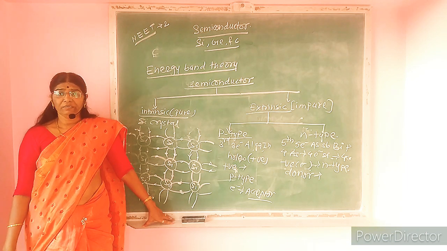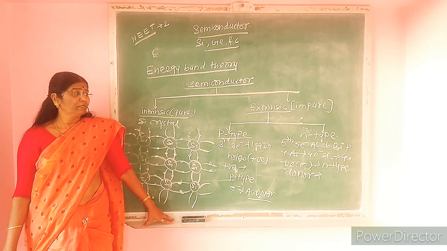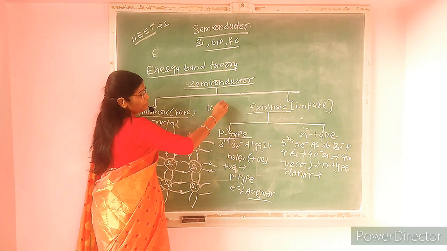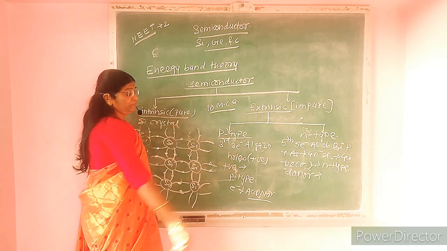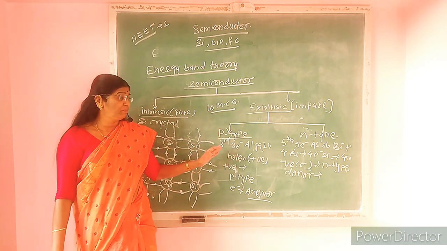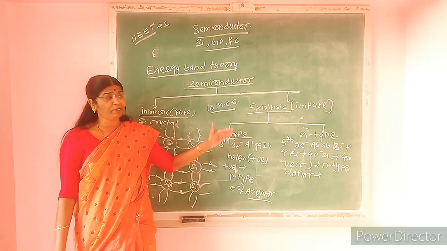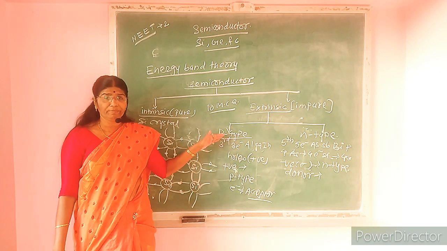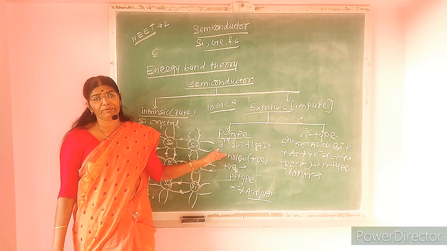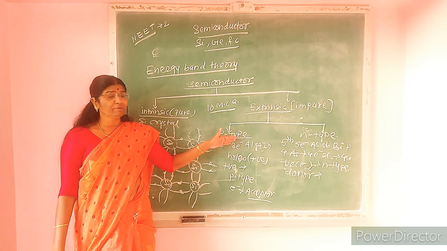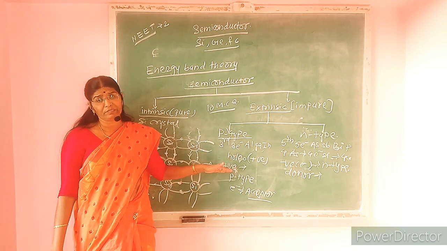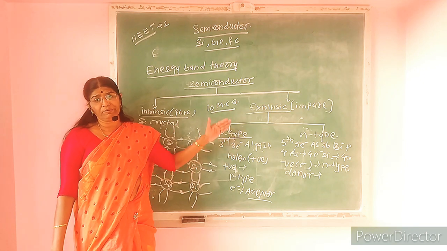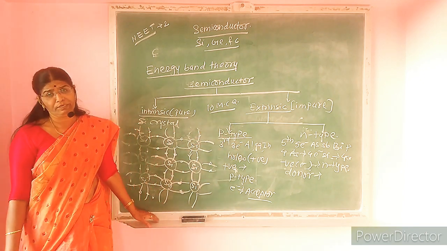Now, we have to see n-type as well as p-type. In case of n-type and p-type, many MCQs are asked, up to 10 MCQs. Which impurity is added to form a p-type semiconductor, which impurity is added to form an n-type semiconductor, or how many covalent bonds are produced in the p-type semiconductor, how many covalent bonds are produced in the n-type semiconductor. The impurity added in P type is known as acceptor impurity, and in N type it is known as donor impurity.